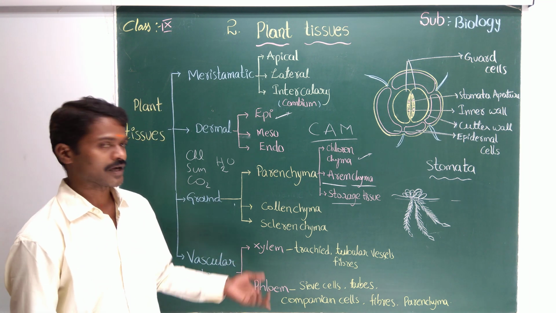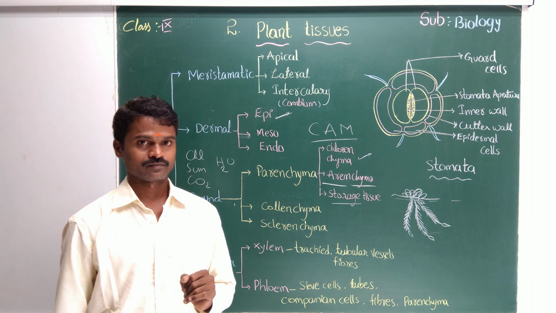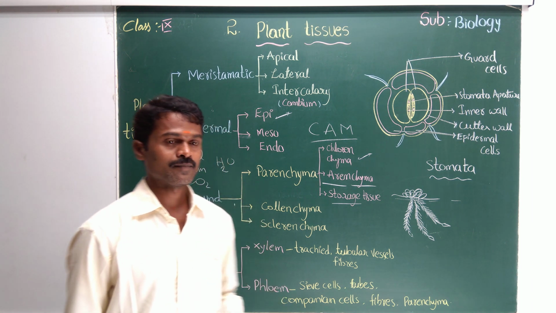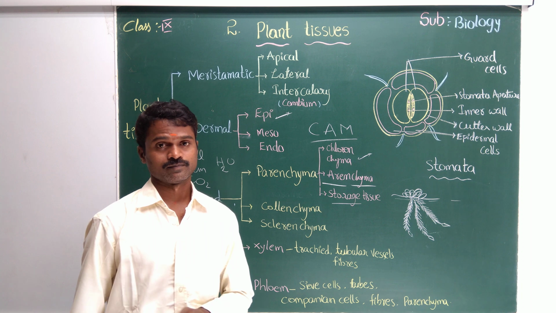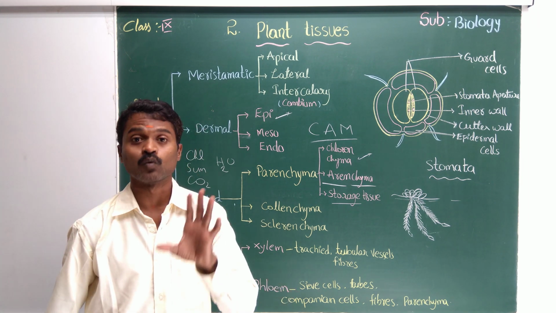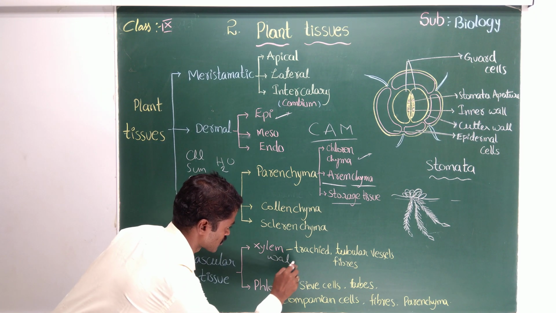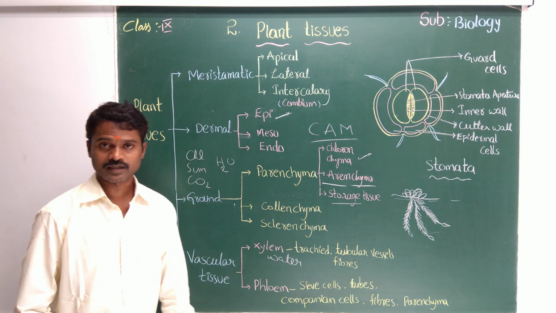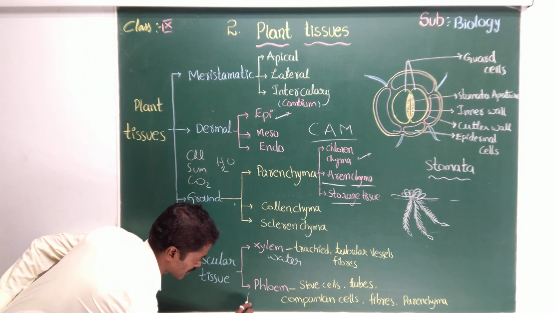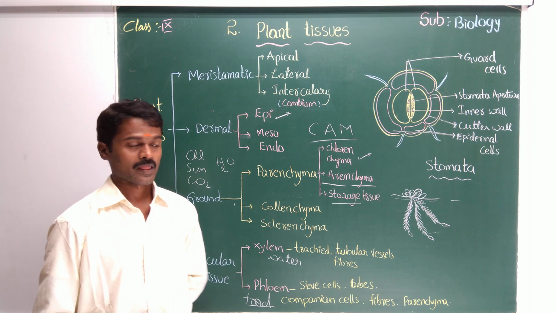Okay. In this you have two types. One is xylem, and the second one is phloem. Xylem helps to transport the water, right? Phloem helps to transport the food, right?